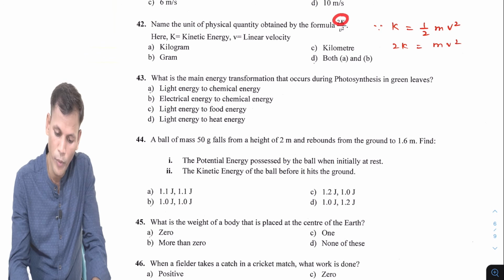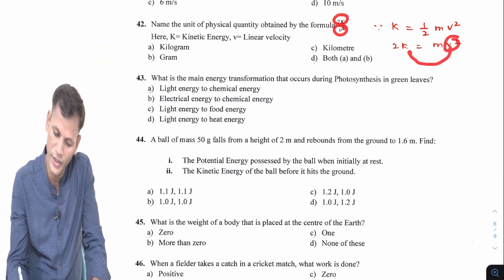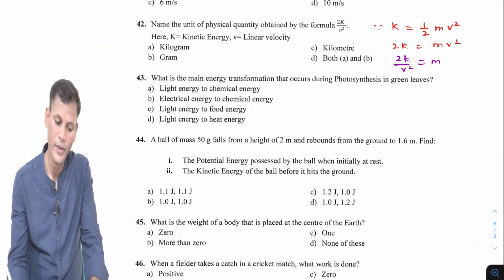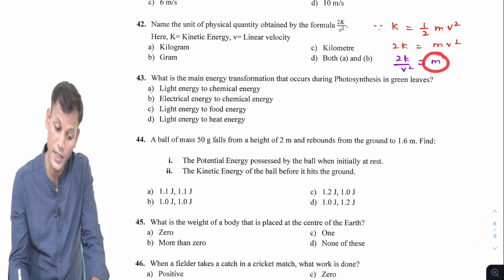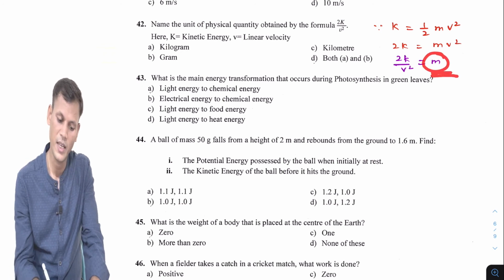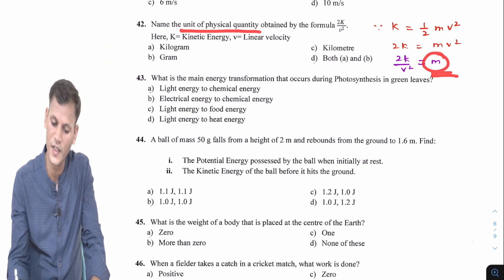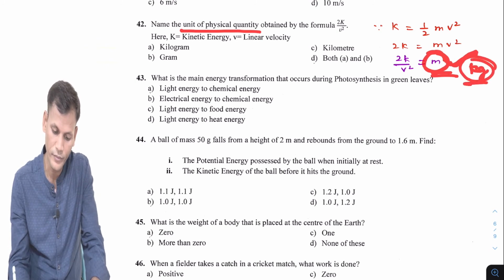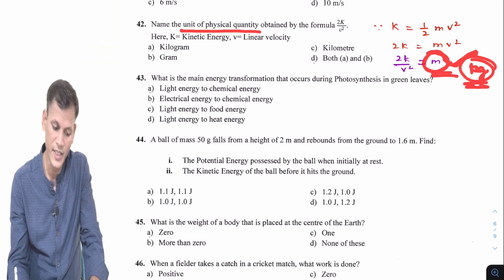So here 2K upon v square. V square we will bring to this side, so it will be divided. So 2K by v square is equal to m. So m is the mass. And the unit of this physical quantity, what is the unit of mass? The unit of mass is kilogram.